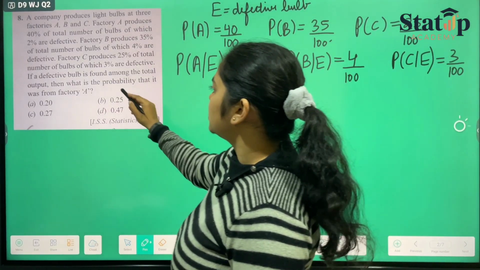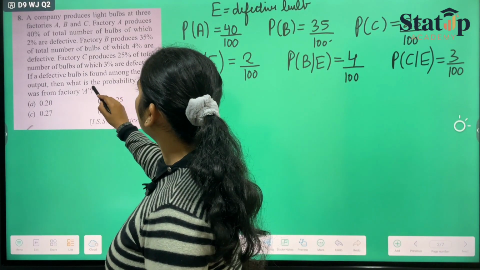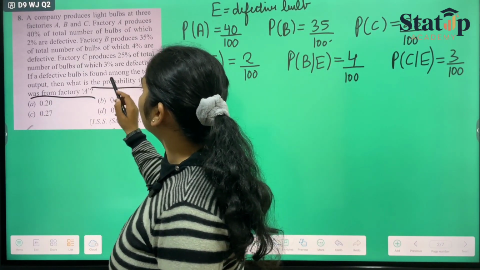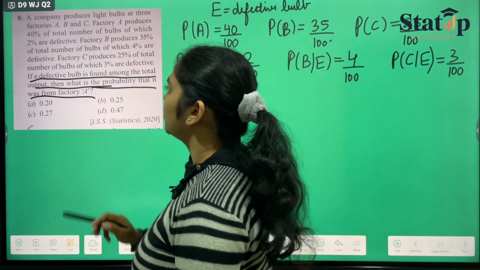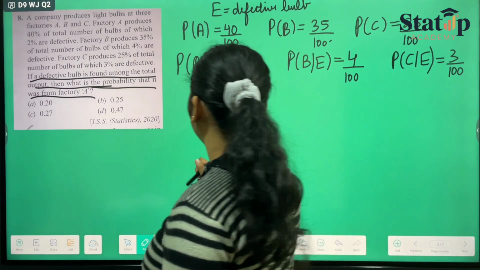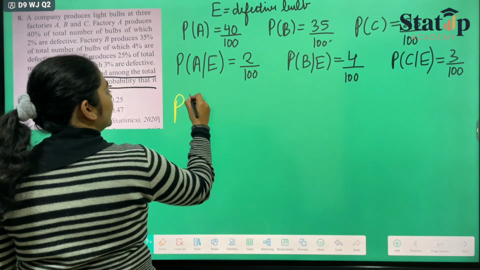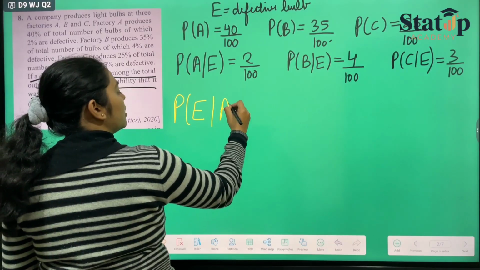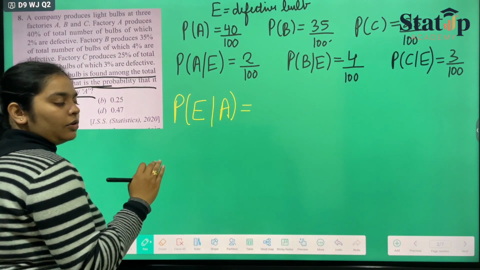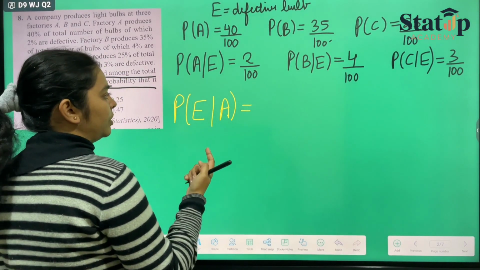Now they have asked us the probability that it was from a factory. That if a defective bulb is found among the total output, then what is the probability that it was from factory A? So they are asking us the probability that we take out a defective bulb, but it was from factory A. Inverse probability theorem, which is Bayes theorem.